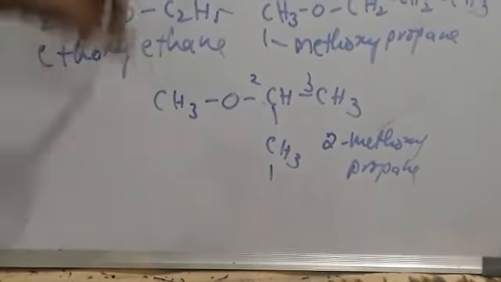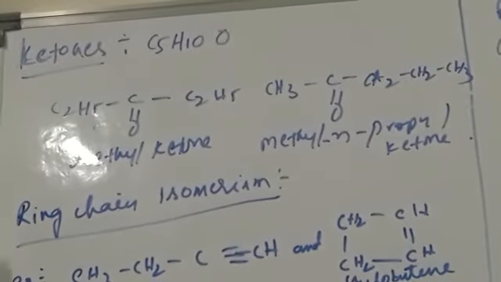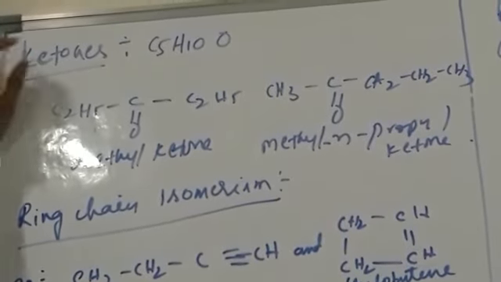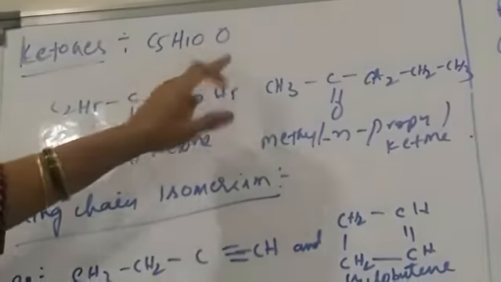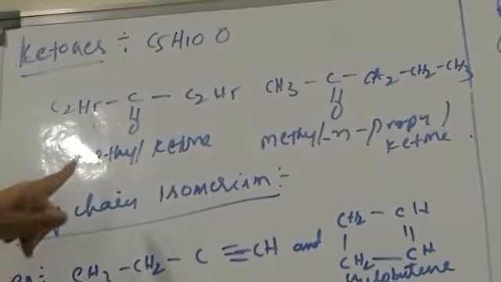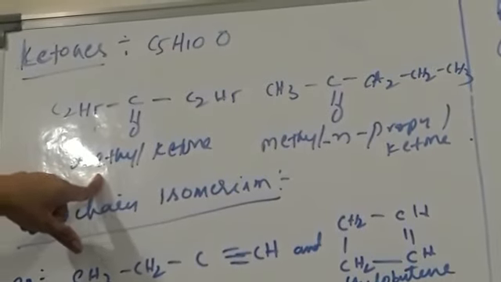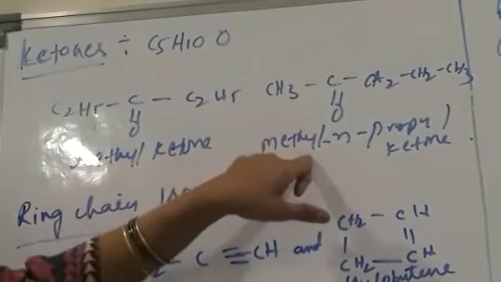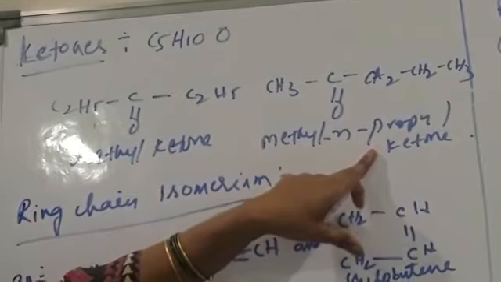One more example, ketones. The next type of metamerism is shown by ketones. For example, ketones having the general formula C5H10O show two types of metamers. One is diethyl ketone, also known as 3-pentanone, and the other is methyl n-propyl ketone, which is 2-pentanone.